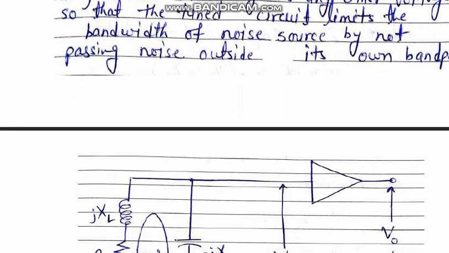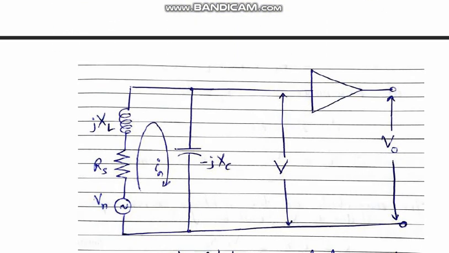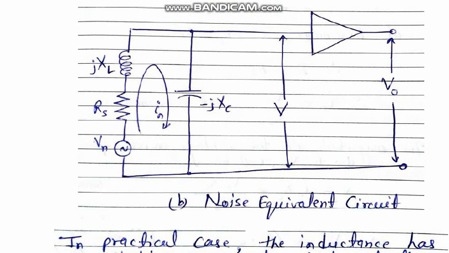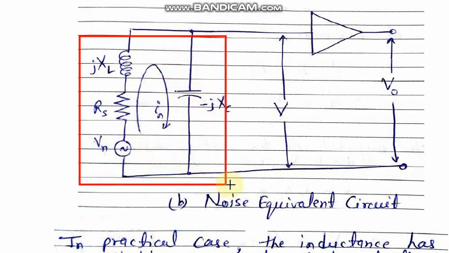Now the practical case, what is the practical case? The practical case is that here the inductor practically cannot be assumed without a resistor. Here this part is what we are able to watch: this is a coil, this is a resistor, this is a voltage source, but it is not separate actually.